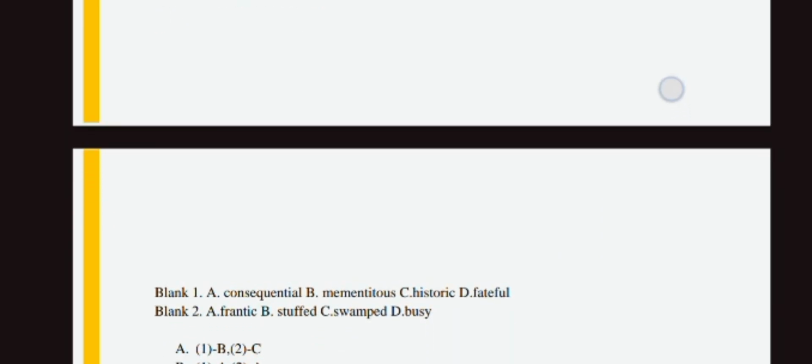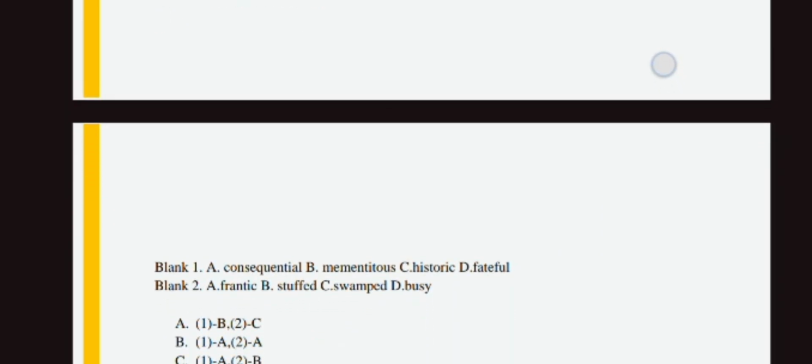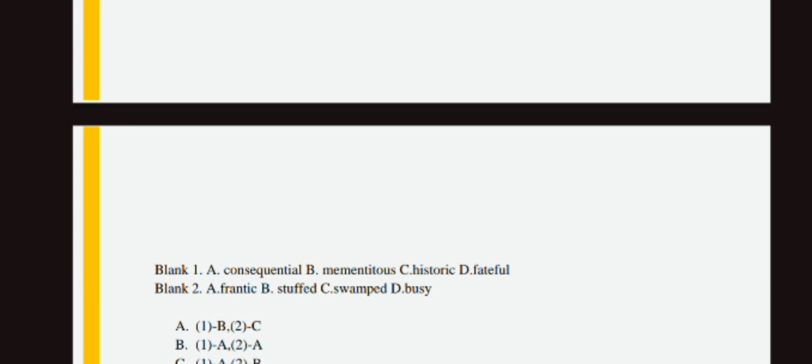This question is mostly based on history, so we have to focus on options like historic words. The first option, consequential, means important but not necessary. Next, momentous means it is an event. Historic means having great importance in history, which describes Mahabalipuram. So the option for blank one is C.